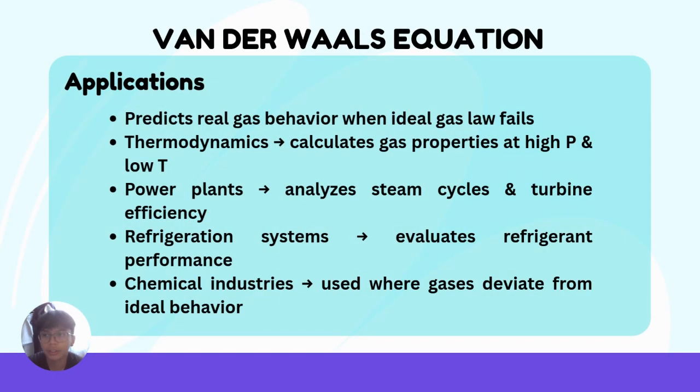Van der Waals equation is used when the ideal gas law fails to predict accurate results, especially at high pressure and low temperatures. In engineering, it has several practical applications. In thermodynamics, it predicts the behavior of real gases. In power plants, it is used in the steam cycle and turbine efficiency analysis. In refrigeration systems, it helps evaluate refrigerant performance. And in the chemical industry, it models gases that deviate from ideal behavior.